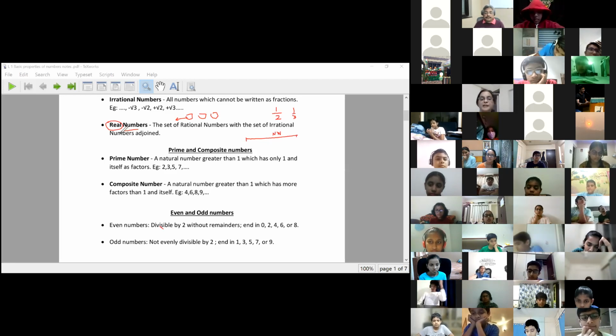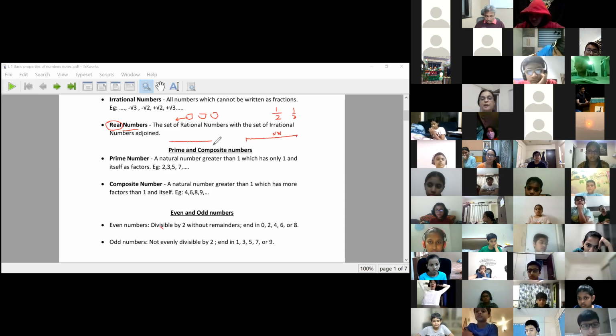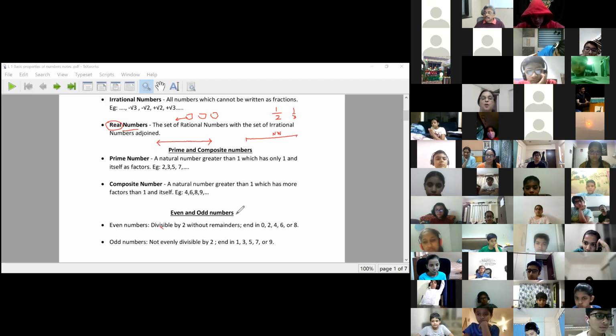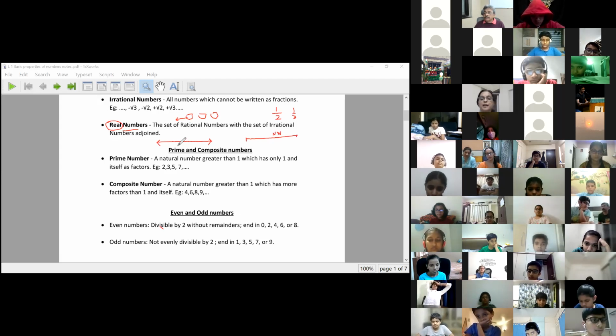And these real numbers we are able to show on a line. We will look at what this line is called shortly, after just revising what are prime, composite and what are even, odd numbers. All real numbers we will be able to show on a line. That line will be called the number line, obviously.